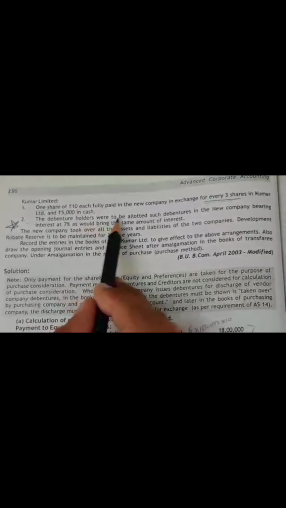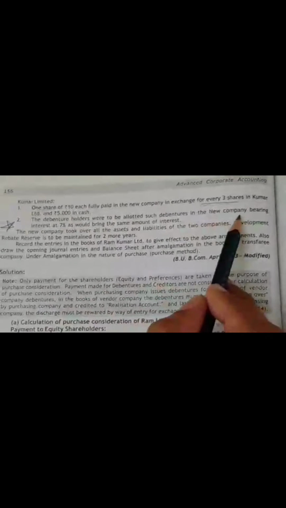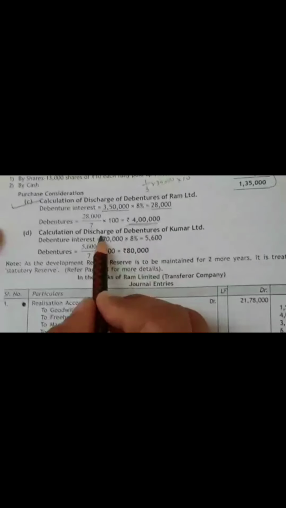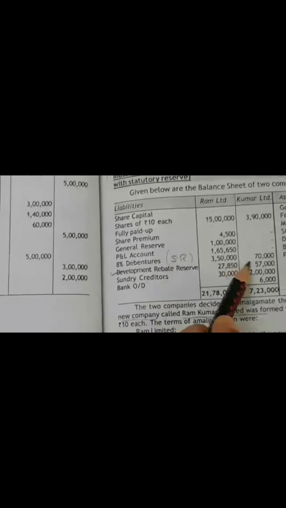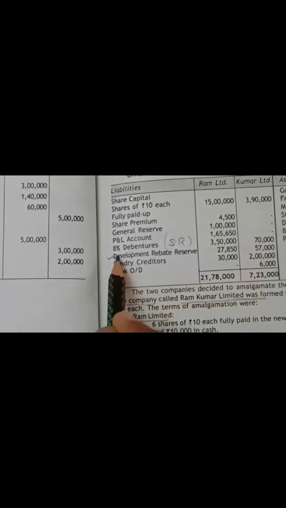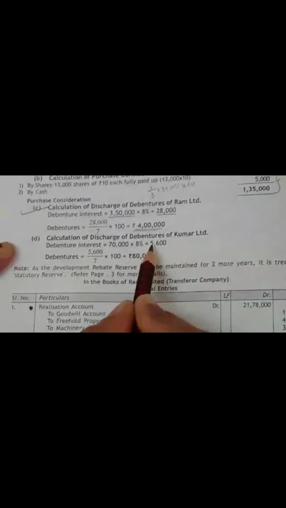Now coming to the second adjustment, the debenture holders were to be allotted such debentures in the new company bearing interest at 7%, as would bring the same amount of interest. Here also the interest calculation remains the same as I have taught you in RAM Limited. So let me discuss the calculation of discharge of debentures of Kumar Limited. How much was the debenture interest? Look into the debentures of Kumar Limited, 70,000. What is the percentage? 8%. So if you calculate 8% on 70,000, you will get 5,600.